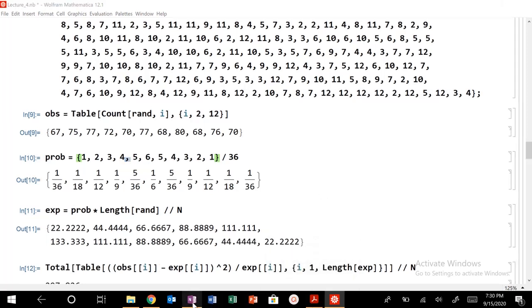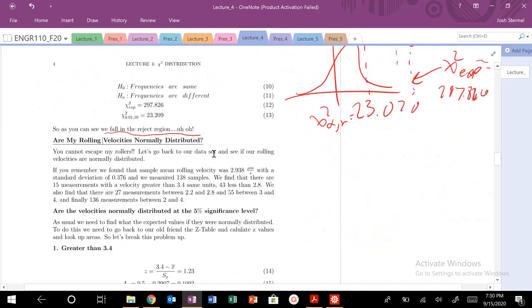In the next video, we're going to test something a little bit more complicated: are my rolling velocities normally distributed? We're going to look at a set of data, see what we're given, what our observed values are versus our expected values, and see whether our sample, at a certain confidence level, appears to be normally distributed, or is governed by some other distribution function. So that's about it.